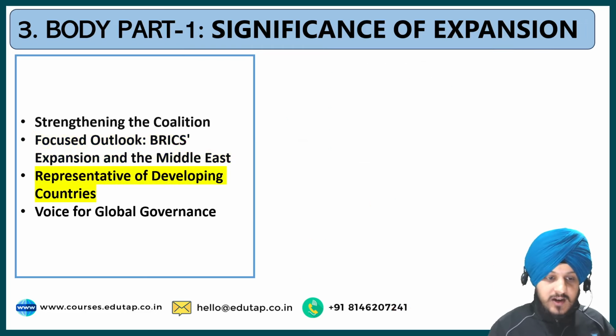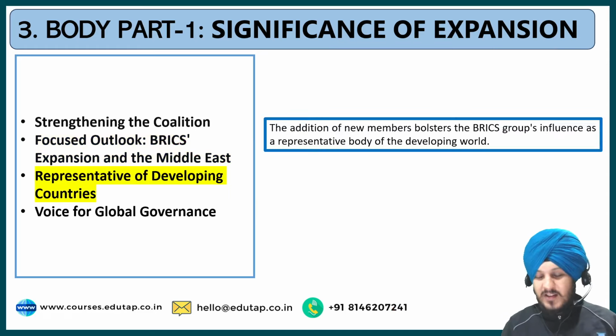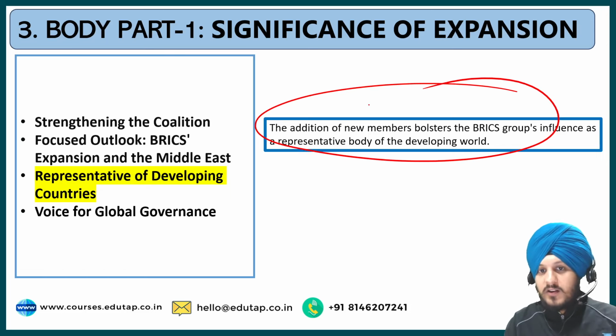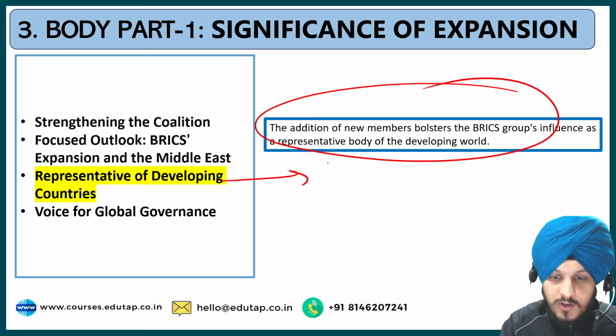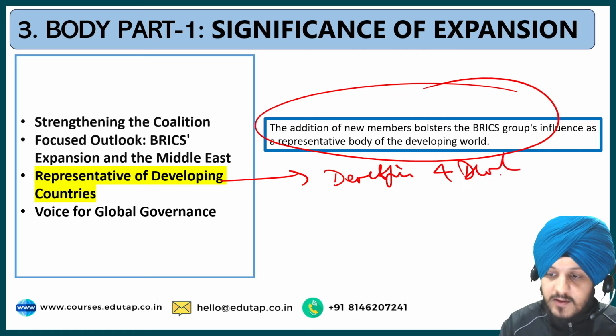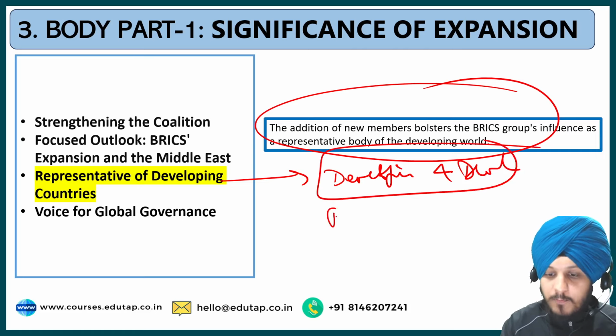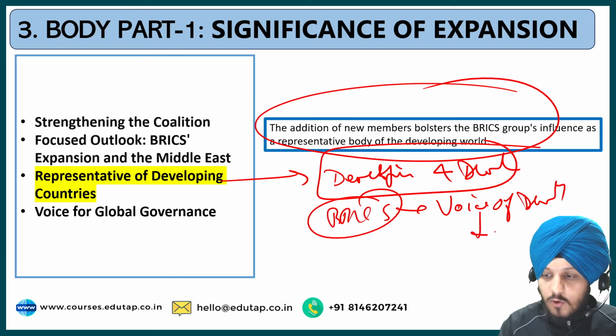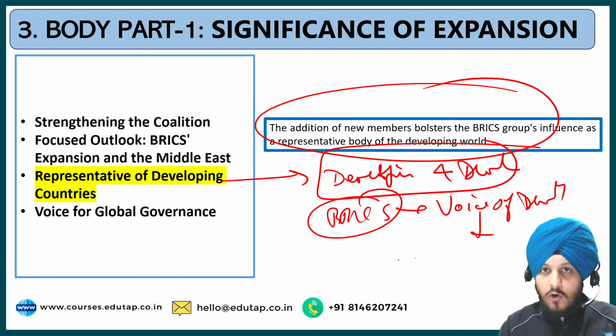The next point is regarding representative of developing countries. Now I've written just one line. That does not mean that you will write only one line in your answer. You can talk about the developing and the developed countries. So you can talk about how BRICS can emerge as a voice of developing countries in order to raise their issues on bigger platforms.